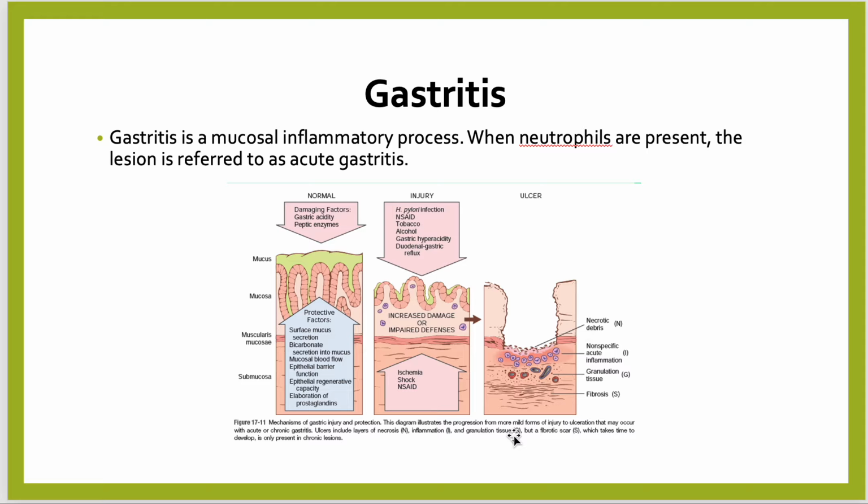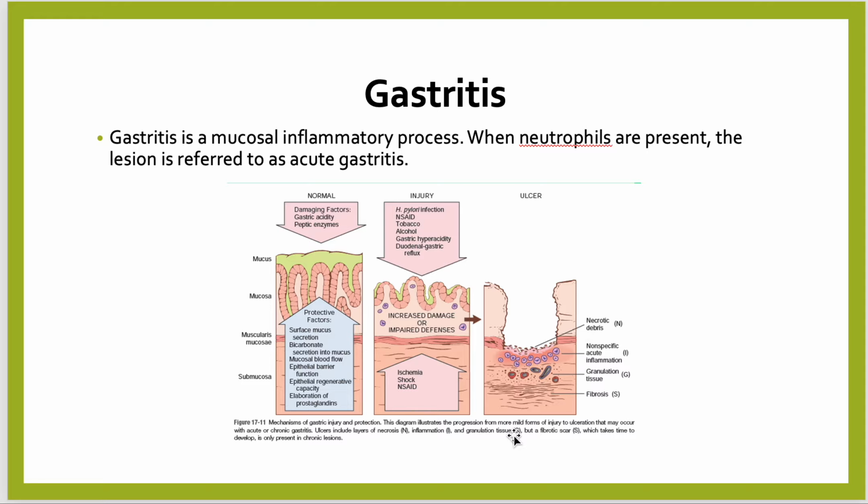Fibrosis and scar formation occur in the chronic lesion. But in an acute lesion, there is necrotic debris, non-specific acute inflammatory infiltrate, or granulation tissue.